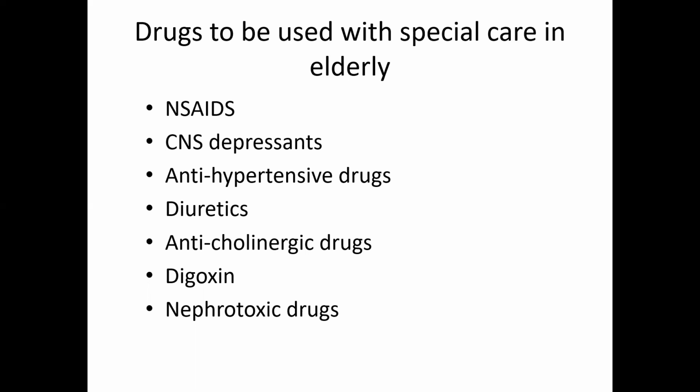And the reduction in the liver microsomal activity in elderly people means they are more prone to develop cumulative toxicity while receiving prolonged medication. And these are the drugs to be used with special care in elderly people. Example, NSAIDs, CNS depressants, antihypertensive drugs, diuretics, anticholinergic drugs, digoxin, and nephrotoxic drugs. Because of the impairment of blood supply to the liver and kidney, we have to use these drugs cautiously in elderly people.